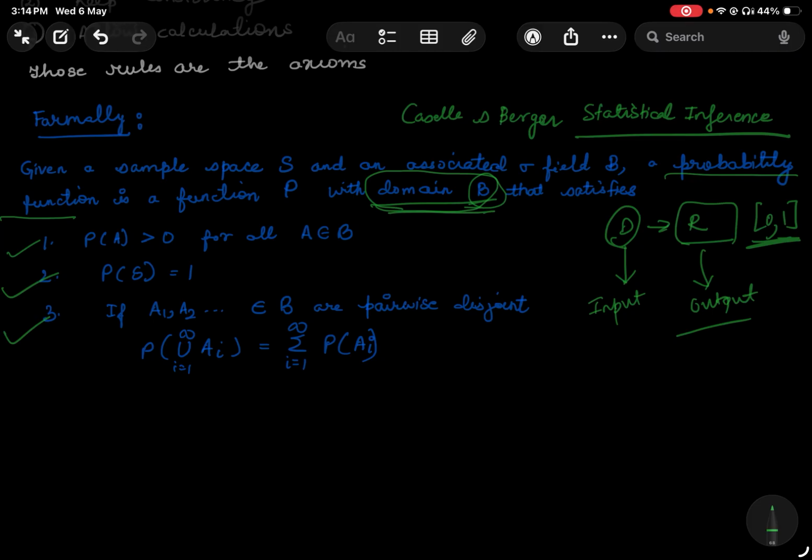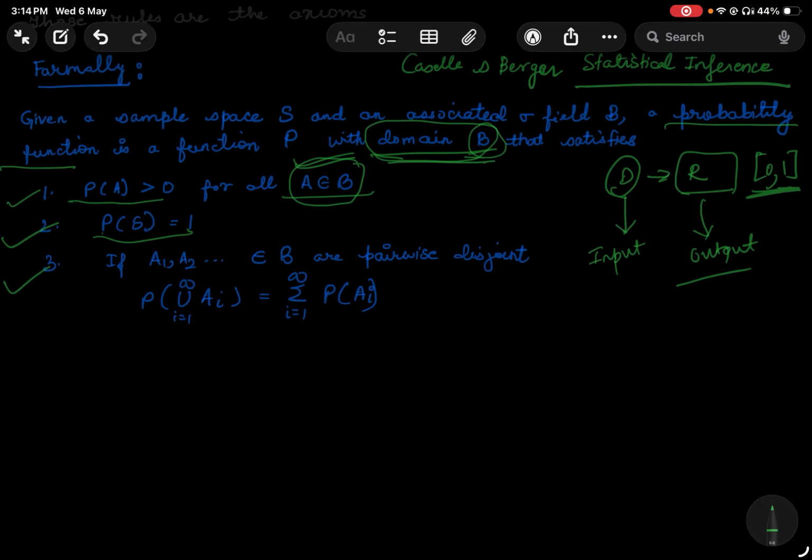The first one is that for all events in the sigma field B, so all the events that we wish to find the probability of, the probability is greater than or equal to 0. Second, the probability of the whole sample space is equal to 1. And this actually limits our probability from 0 to 1, right? You cannot have a probability more than one because the probability of the whole sample space is one. So that is the biggest event that there is.